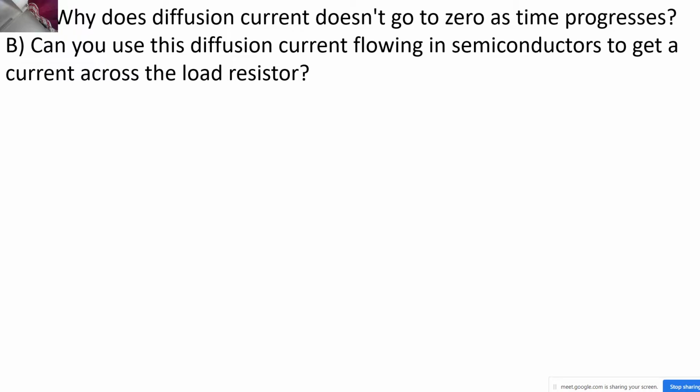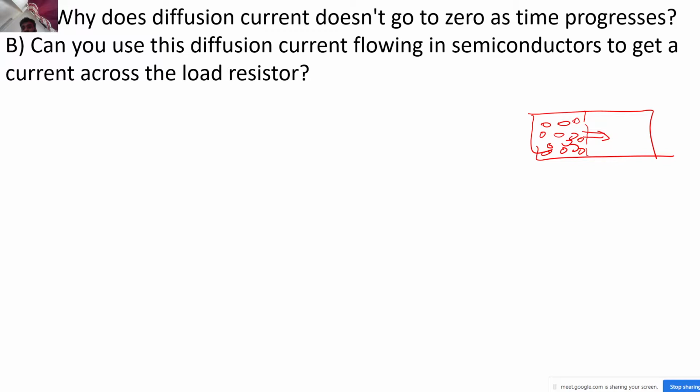So let's say you have a diffusion current. Why will the diffusion current be there? Because there will be some gradient in the concentration in the semiconductor material, right? So now let's say you have a particular gas. Let's say there is a chamber, and you have gas molecules which are there only in one part of the chamber, and there was some particular membrane which was not allowing these gas molecules to flow to the right, correct?